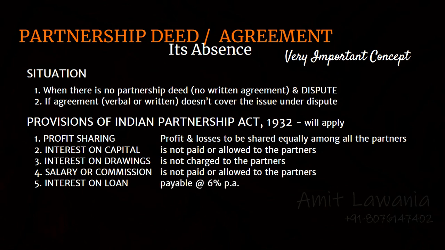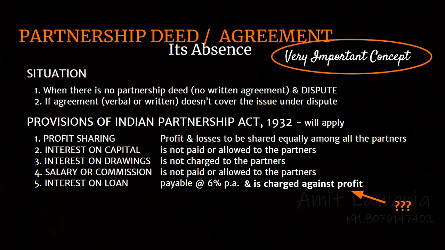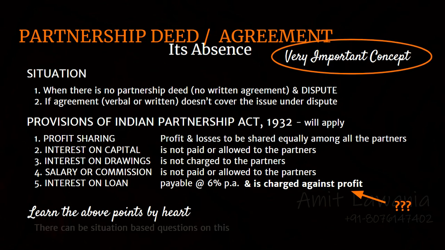So, the Indian Partnership Act provides for interest on loan by a partner at 6% per annum, and this amount is charged against profit. Now, you may think, what is charged against profit? We will cover this in a while. Currently, focus on the above 5 points. This is an important concept. There may be situation-based questions in your examination on this.